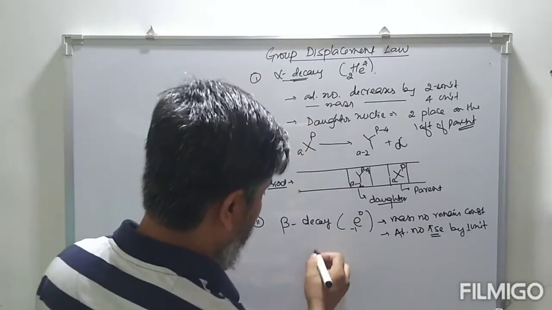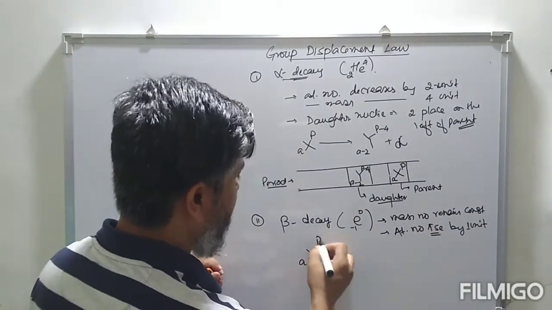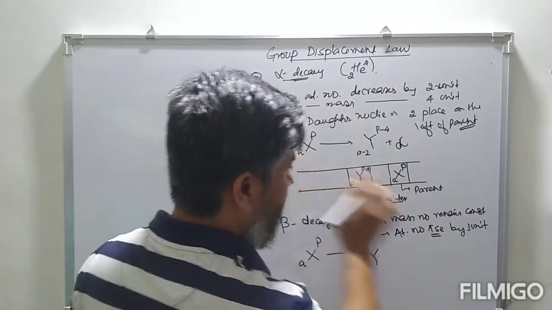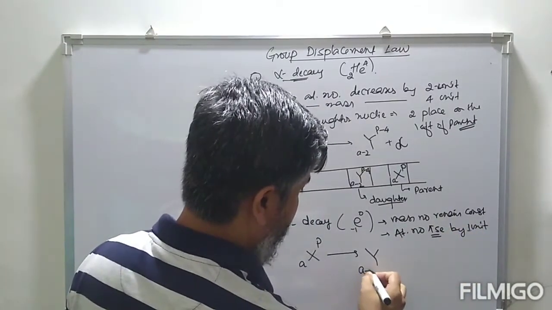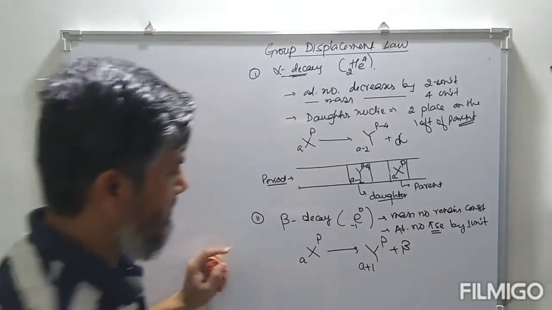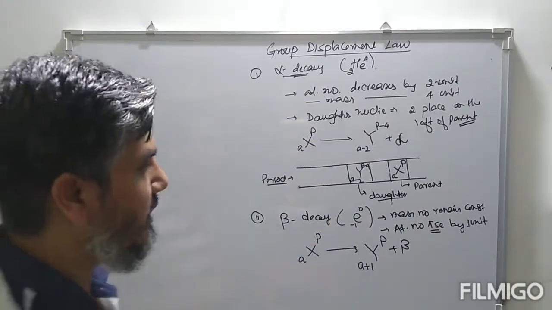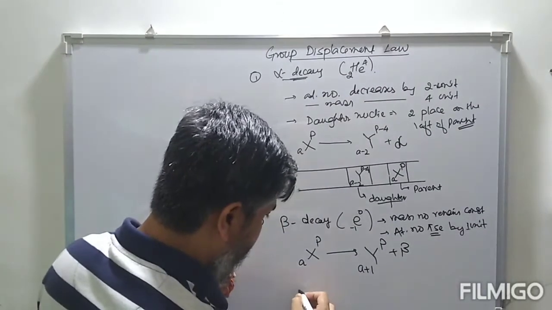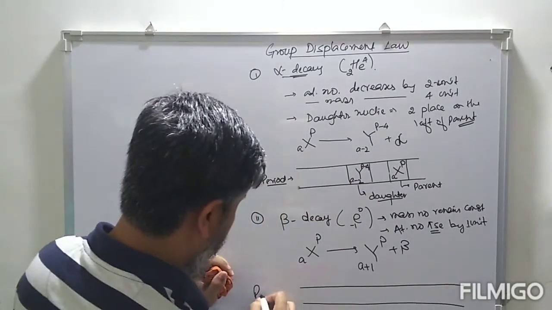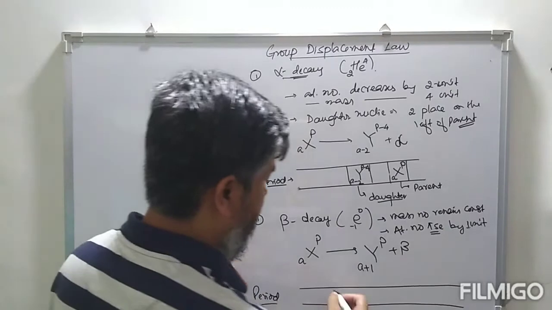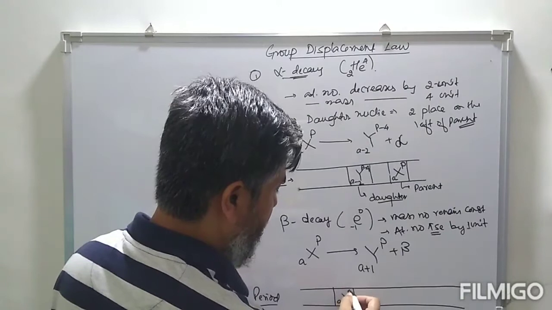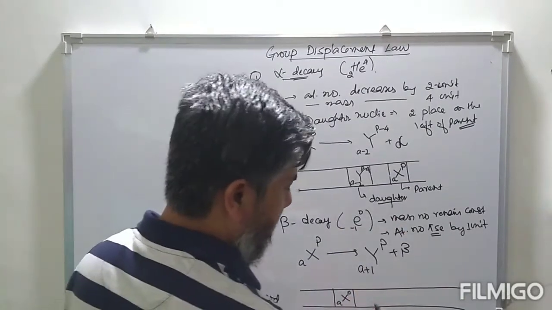So suppose we have X, atomic number A, mass number P. This changes to a daughter nuclei Y, with an increase in atomic number by 1 unit. That means the atomic number should be A+1, with the mass number remaining the same. So this is the parent nuclei, this is the daughter nuclei. In terms of the position in the periodic table, suppose this is the period, and this is the parent nuclei with A and mass number P. This undergoes beta decay.